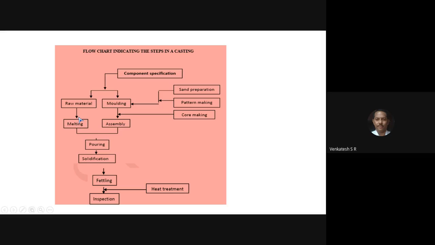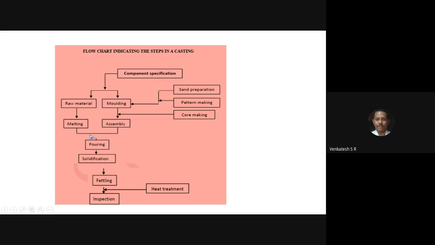Bring the liquid metal a little bit higher than the melting temperature. For example, if it is cast iron, the melting temperature of cast iron is 1350 degrees centigrade. Bring the metal to the pouring section at 1400 degrees centigrade, because from the melting stage to the assembly section in the molding section there will be a temperature loss, a heat loss.